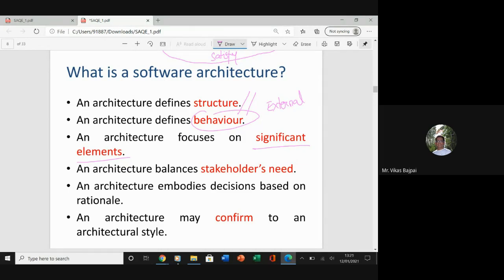An architecture balances your stakeholders' needs as well. Your architecture embodies decisions based on certain rationale. And your architecture may conform to a particular architectural style.